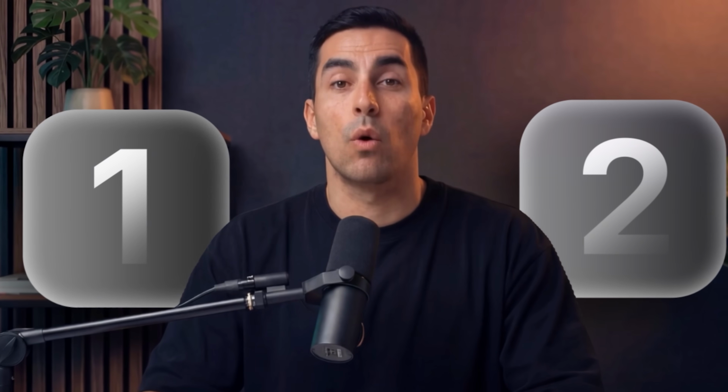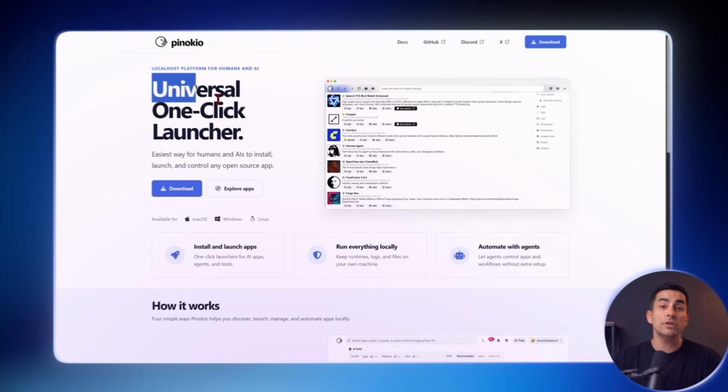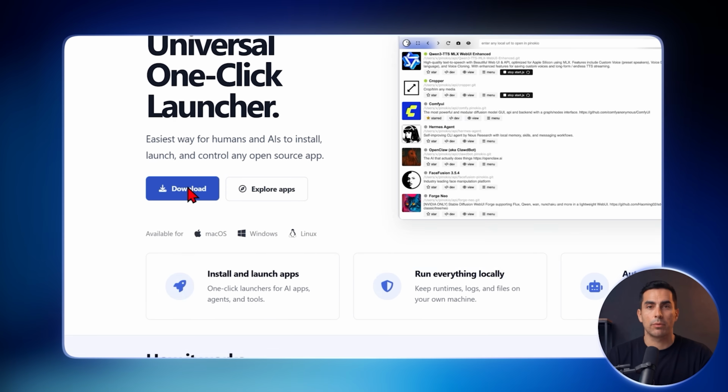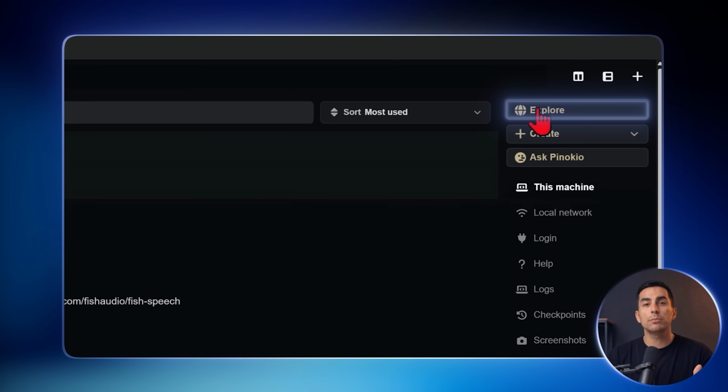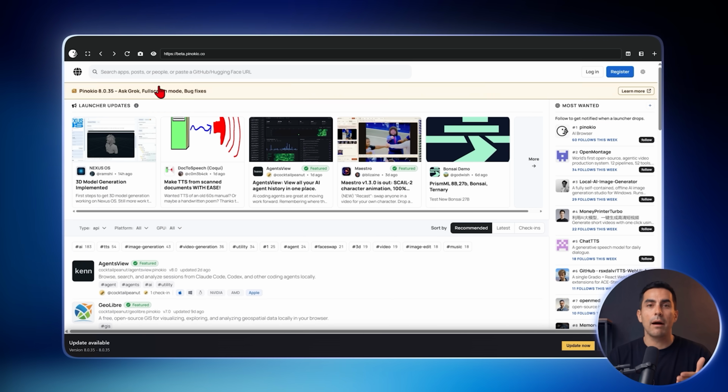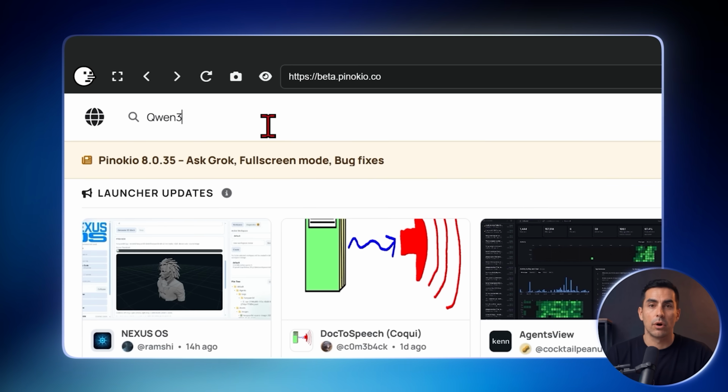Now that we have the videos, let's turn the dialogue lines into audio. I have 2 options. Both are completely free, but in my opinion, one is better than the other. The first is Pinocchio. Install the program by clicking Download and choosing your operating system. Once you're inside, it's very simple to use. Click Explore on the right, and it will take you to a section where you can download completely free AI models and use them without limits on your own computer.